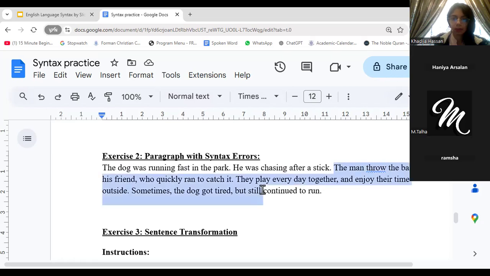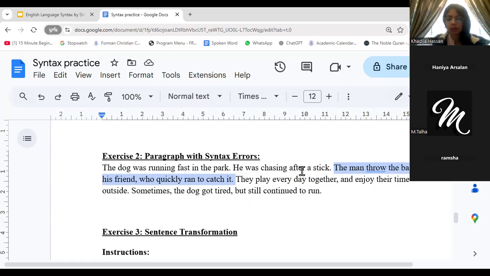Then this. The man threw the ball to his friend who quickly ran to catch it. What is the mistake in this part? By the way, you guys are also welcome to unmute yourself and speak or raise your hands. So it's not just one-way communication.